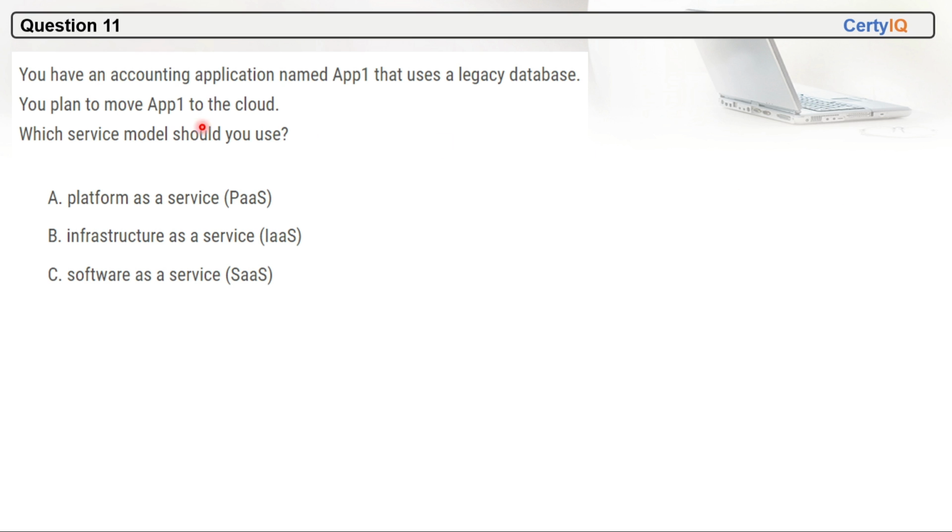Question 11. You have an accounting application named App1 that uses a legacy database. You plan to move App1 to the cloud. Which service model should you use? So in this case, infrastructure as a service will be the right answer.